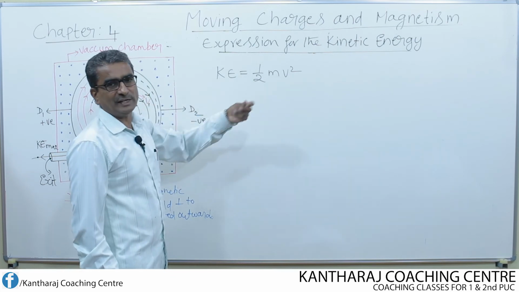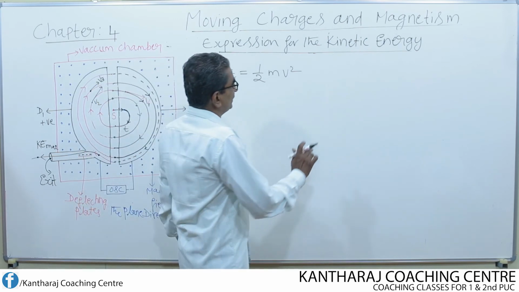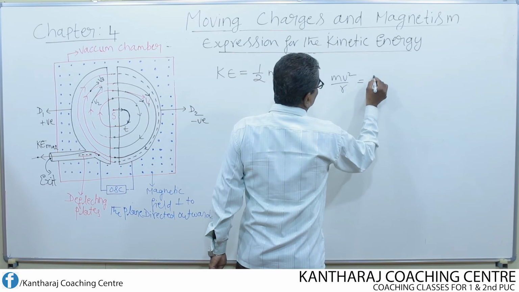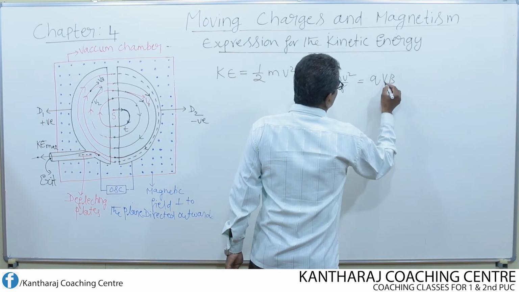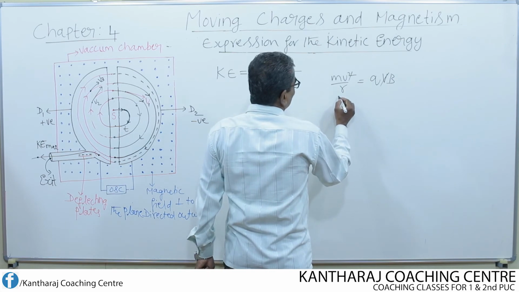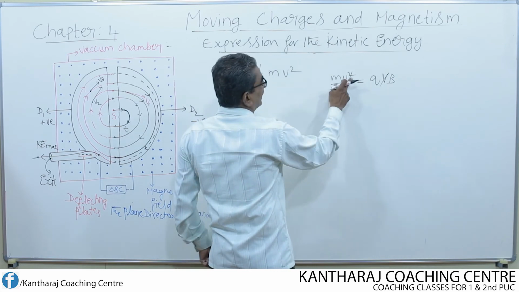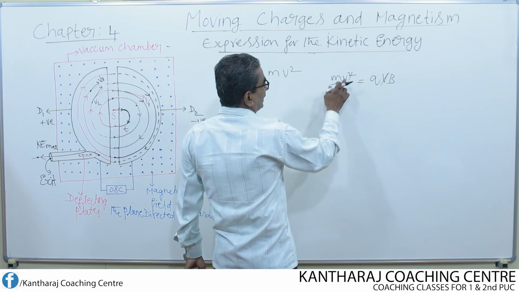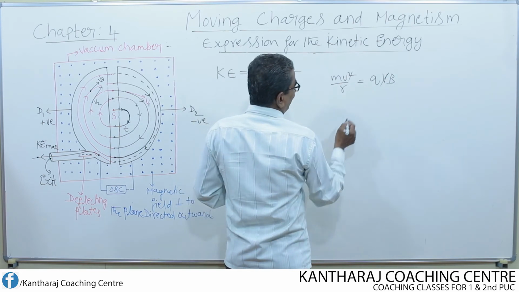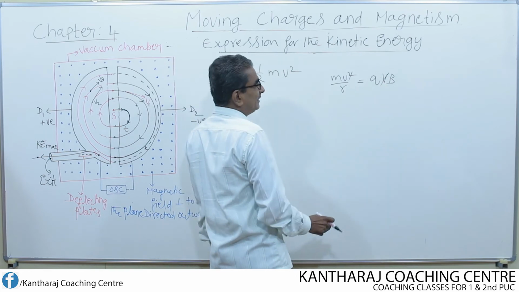For v, just now we derived an expression. What is that expression? Centripetal force mv square by r is equal to Lorentz magnetic force qvB. So by cancelling one v and v here, it is found that v is equal to qBr by m. Directly we can substitute for v square, either you find the value of v or directly substitute for v square. But better you cancel v because here one v is there.